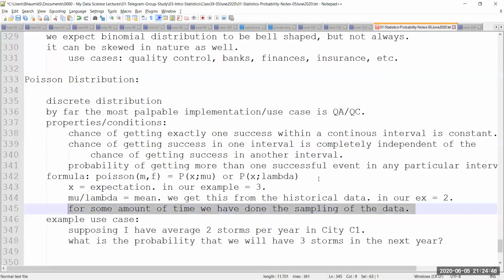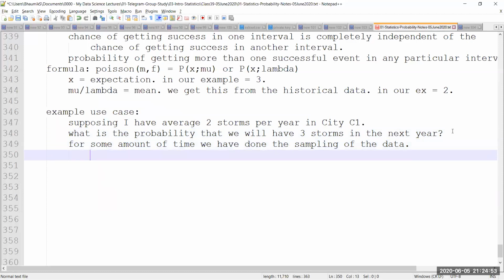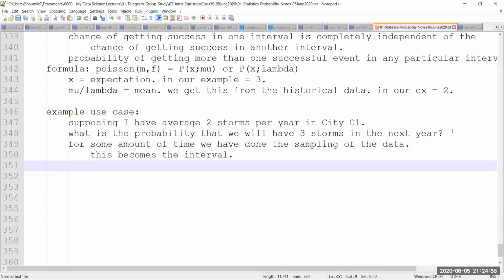Maybe I should not be putting this over here. Let me cut this and paste it over here. This becomes the interval. So this is the interval within which I'm trying to find out. This is the interval which is fixed. Why it is fixed is because I've already taken the sample. After taking the sample, I can't change the interval. Then I have to redo the experiment, and then the interval is going to change. So for one experiment, the interval, the type of the interval and the duration of the interval, is going to be constant, right?